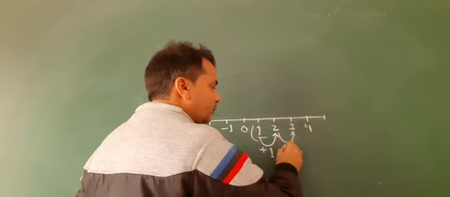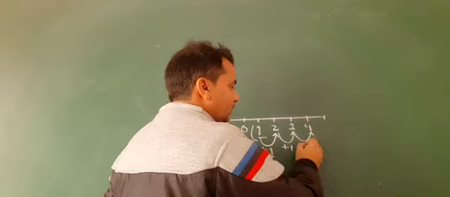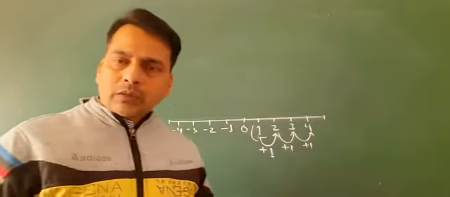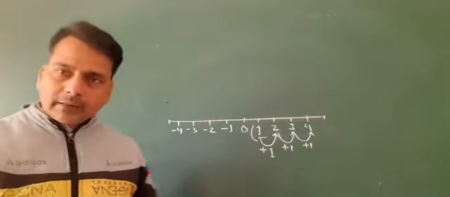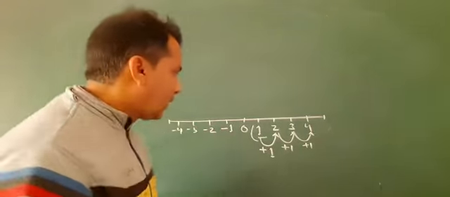Then 2 plus 1, that is 3. 3 plus 1, that is 4. So it is clear that by adding 1 to a natural number, the next number is obtained.